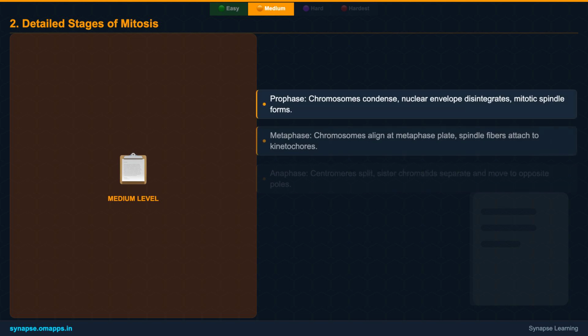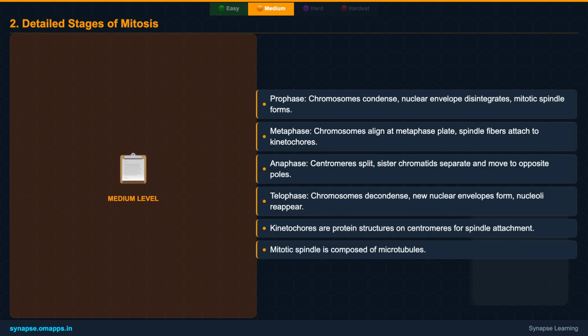Let's detail these stages. In prophase, chromosomes condense and the nuclear envelope breaks down. Metaphase sees chromosomes lining up perfectly at the cell's equator, ready for separation. Anaphase is the dramatic split, where identical sister chromatids move to opposite poles. Finally, in telophase, new nuclei form around these separated chromosomes, and they begin to decondense. It's a beautiful, intricate ballet of cellular components.